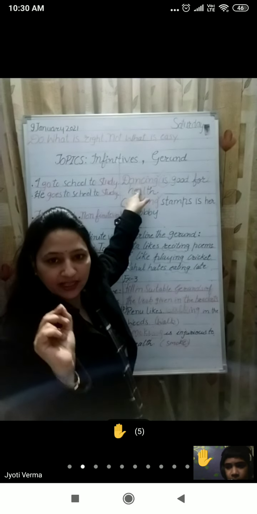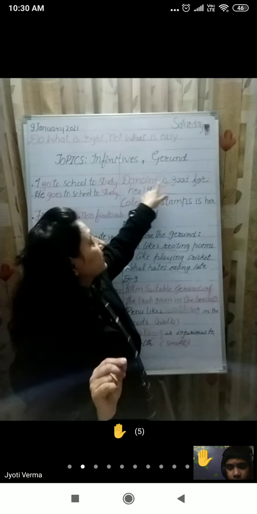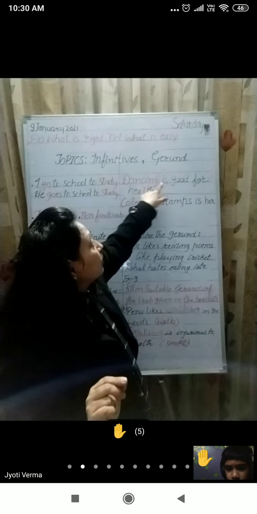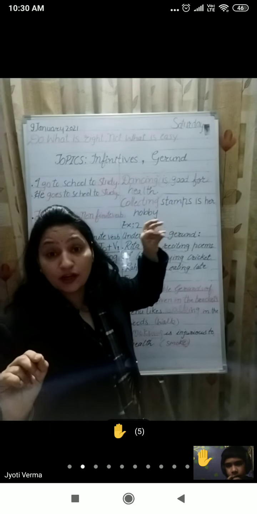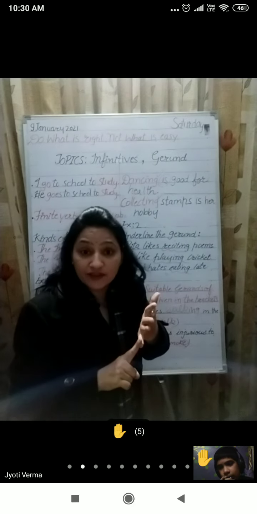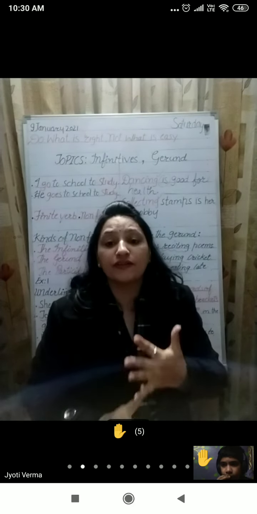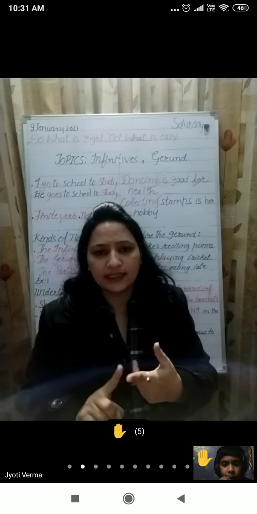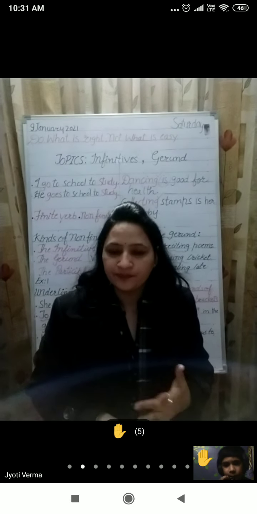But now it is functioning as the subject of the verb. So the word which is actually a verb but functions as a noun is called gerund. What we have to do is simply add ing to the base form. Is it clear now?